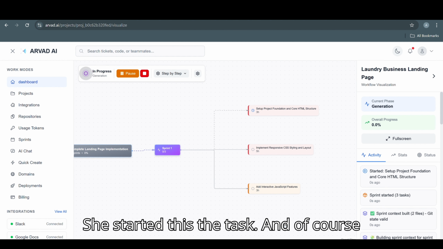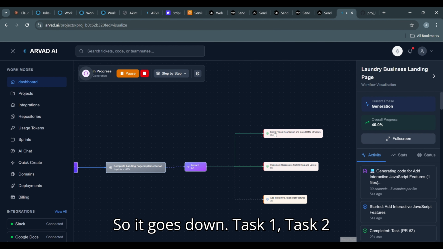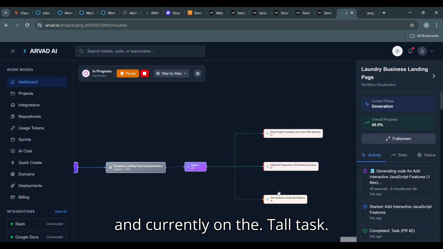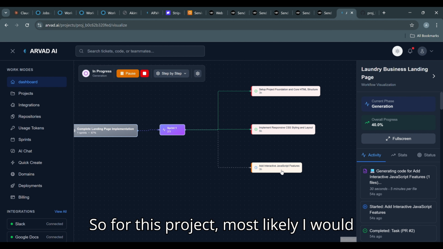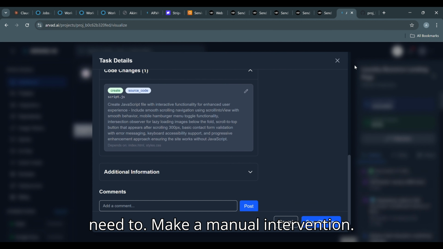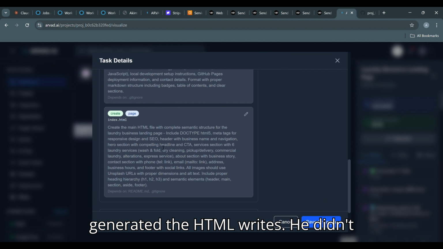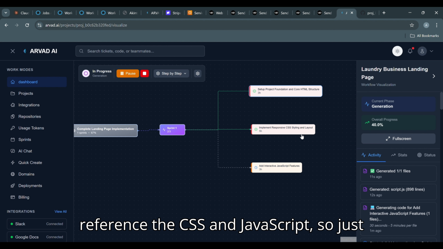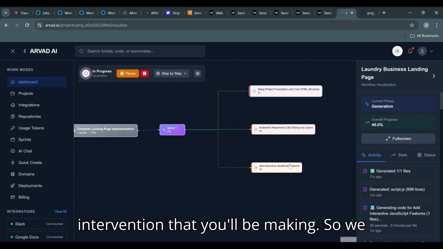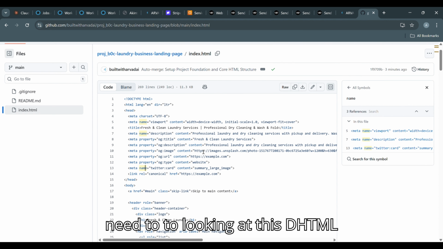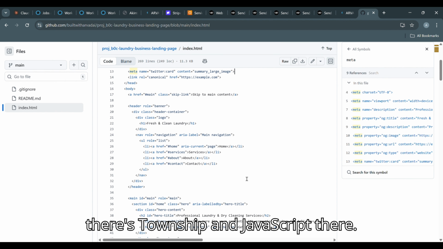So I started the task, and of course, if you prefer dark mode, you can use the dark mode. So it's done task 1, task 2, and currently on the 3rd task. So for this project, most likely I would need to make a manual intervention, and that's because the first task where it generated the HTML, right, it didn't reference the CSS and JavaScript, so just 2 line changes. I will need to make those changes. So that's a typical intervention that you'll be making. Looking at the HTML generated, for example, I'll need to reference the style sheet and the JavaScript there.